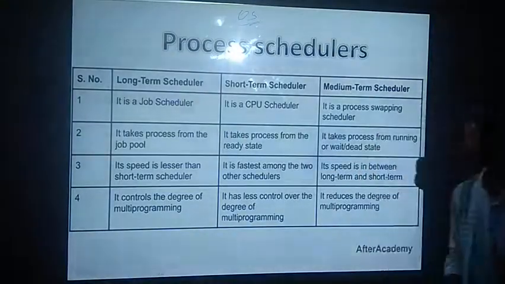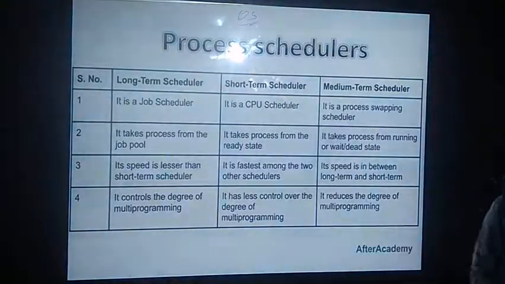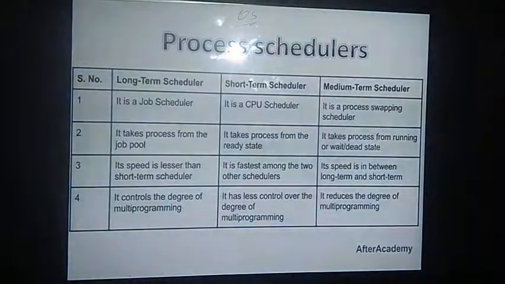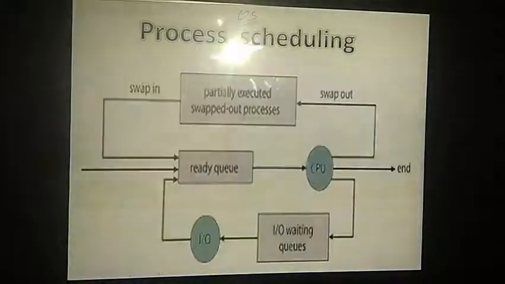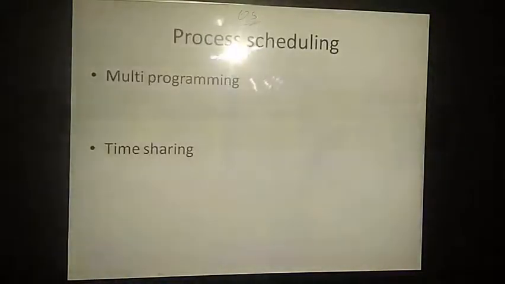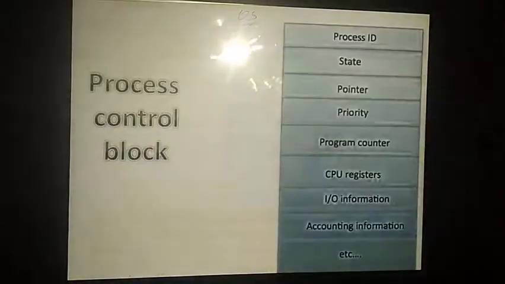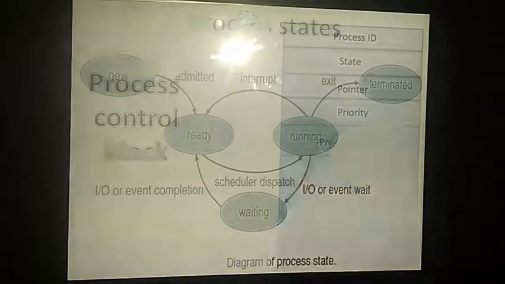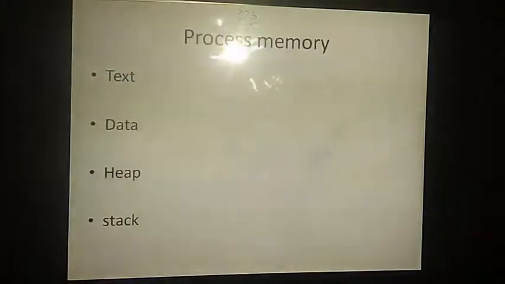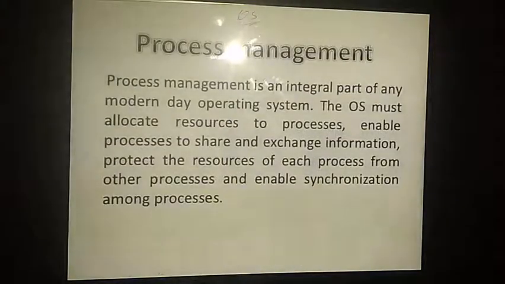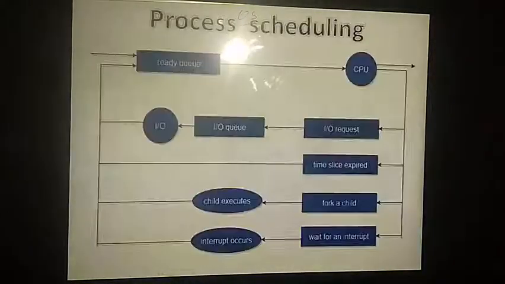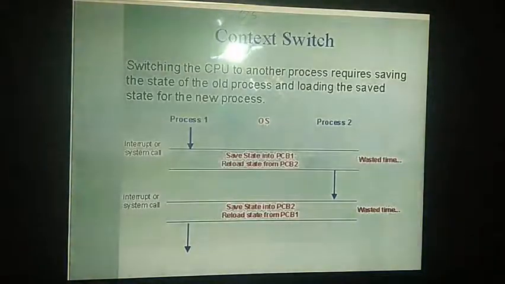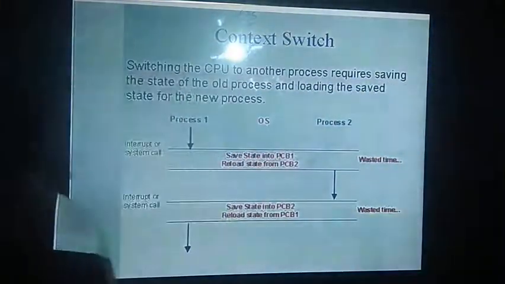In today's session we are going to discuss one more topic, that is context switching. In the previous sessions we discussed process scheduling, how we will be doing the process scheduling, why we are going for process scheduling, the process control block, and then process states and process memory. Here we are having the first session on process management. These topics fall under process management, and today's topic, context switching, is very related to process scheduling.